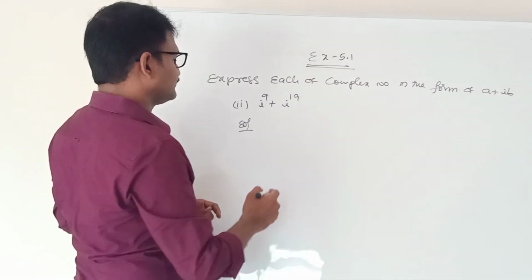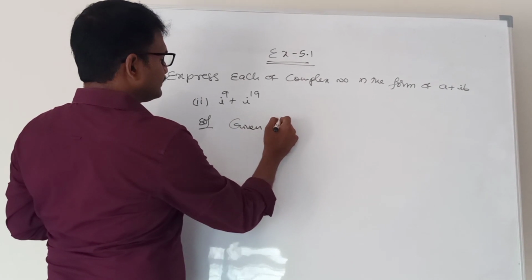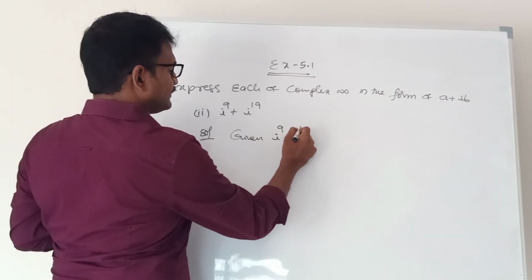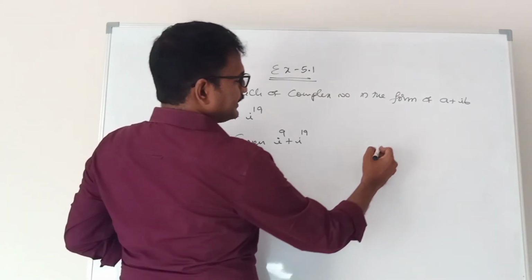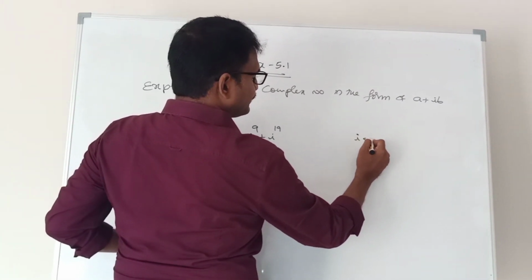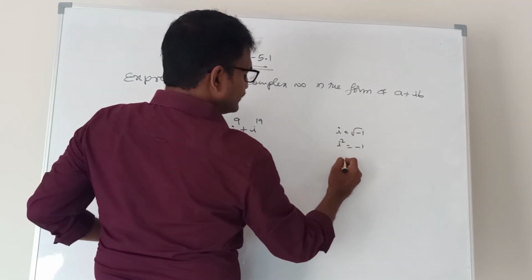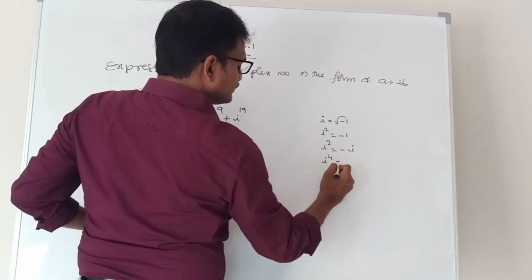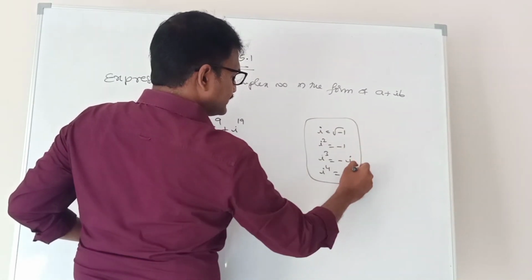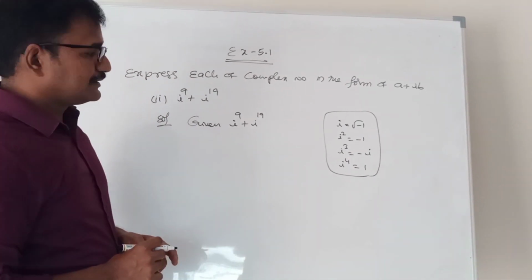Now, given i power 9 plus i power 19. I already explained what the i value is, root of minus 1. The i square value is minus 1. So the i cube value is minus i. The i power 4 value is 1. So please don't forget these four values. We know the i power 4 value is 1.